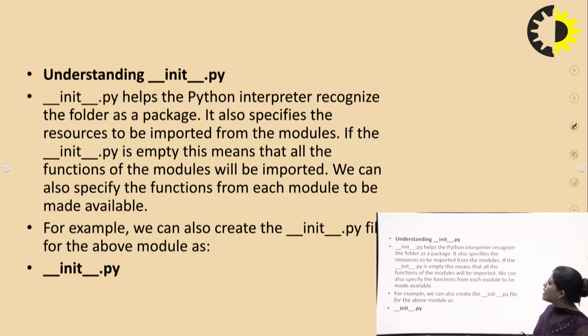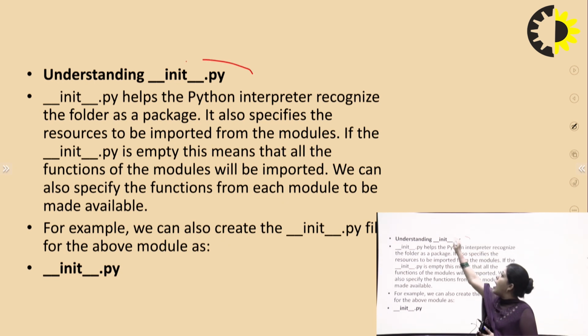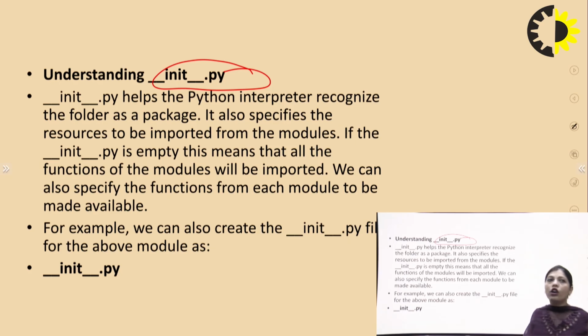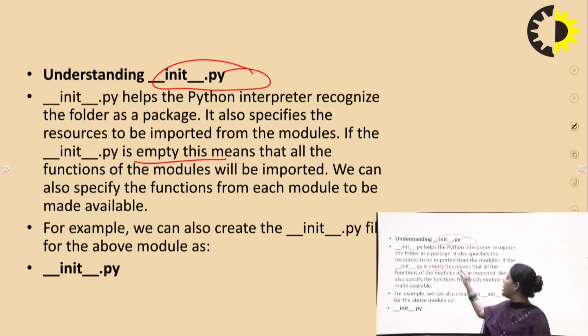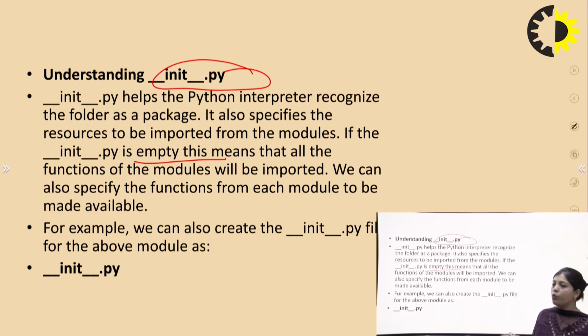Next we understand what __init__.py is. __init__.py is a file which helps the Python interpreter recognize the folder as a package. It also specifies the resources to be imported from the modules. If this file is empty, it means that all the functions of the modules will be imported.